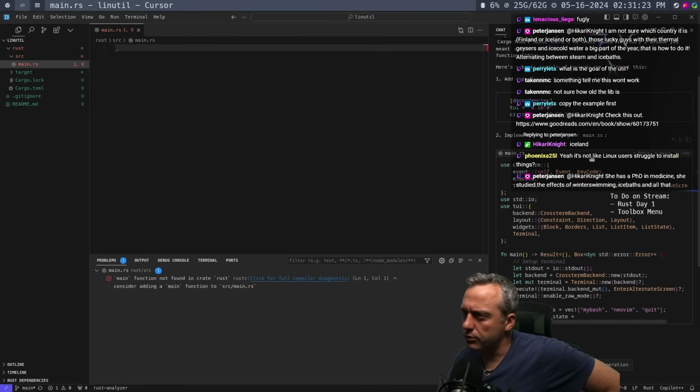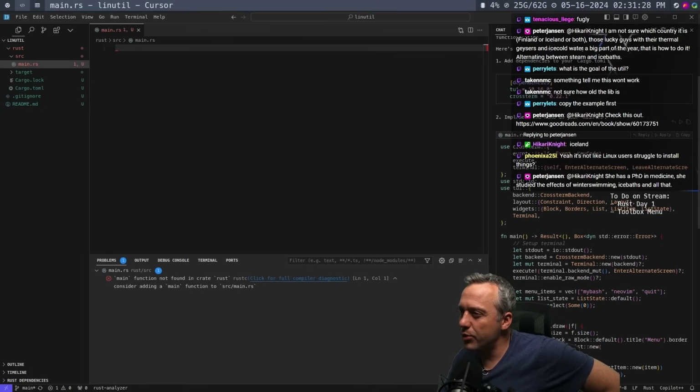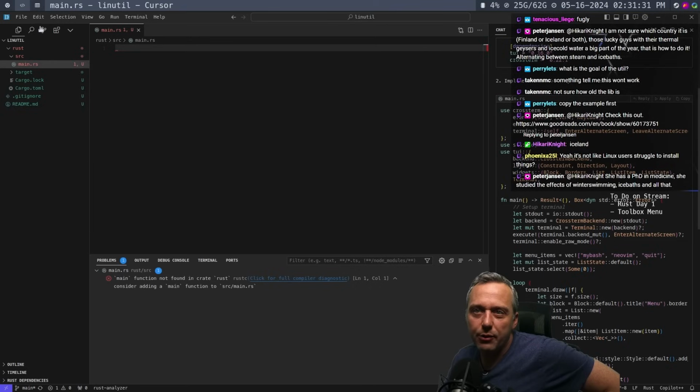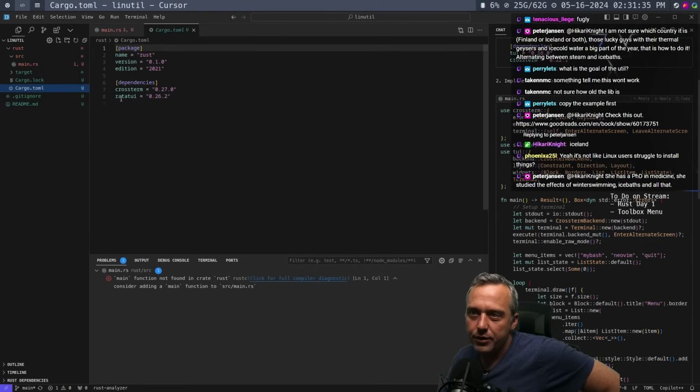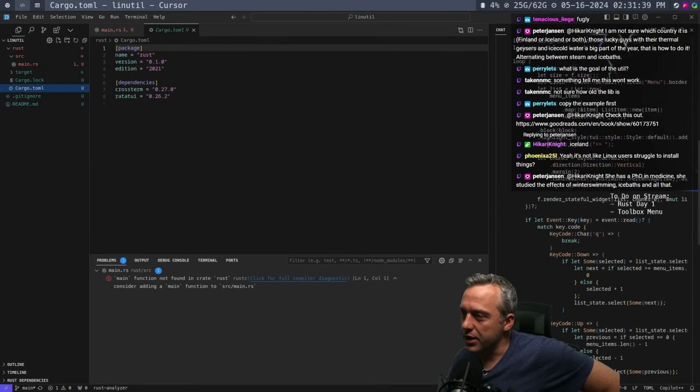That's actually wrong. It's grabbing the wrong one. Let's see, the TUI crate, I would want to say is incorrect, because if we look at Cargo toml, yeah, this is actually incorrect.